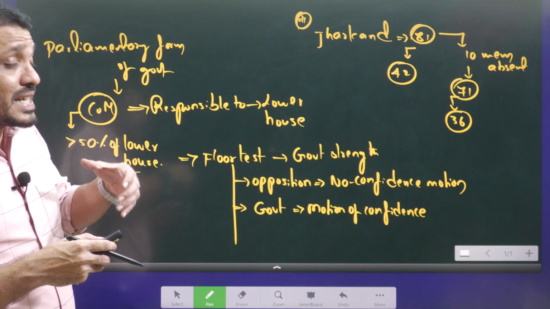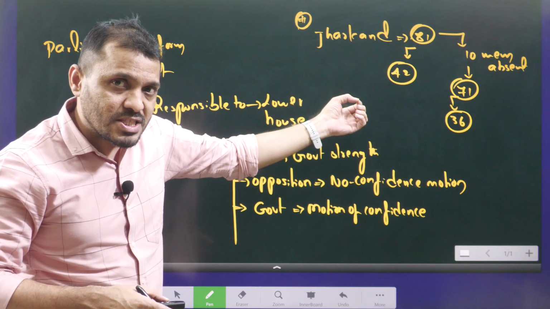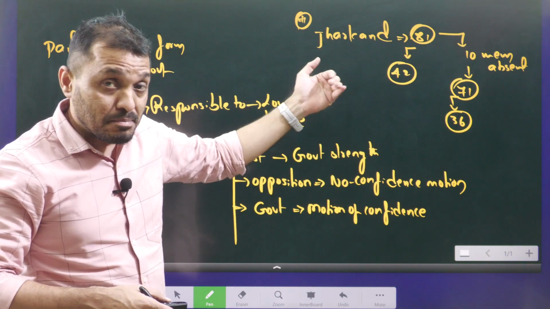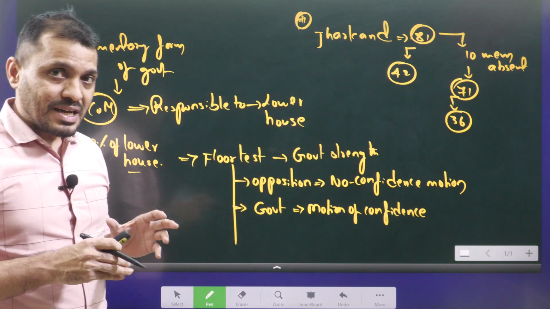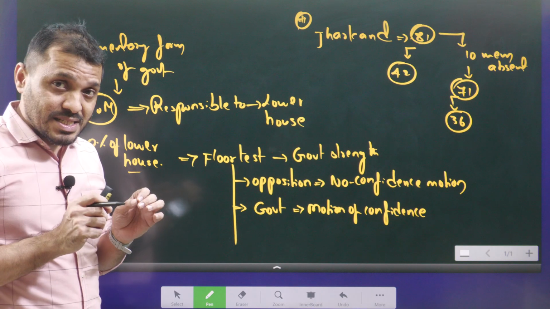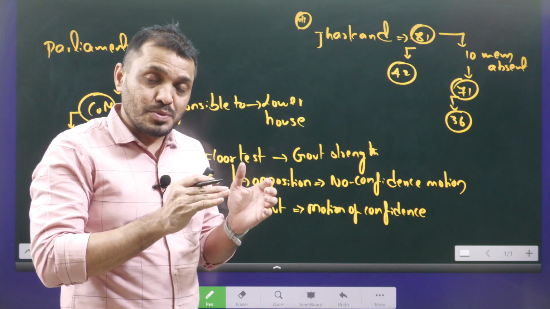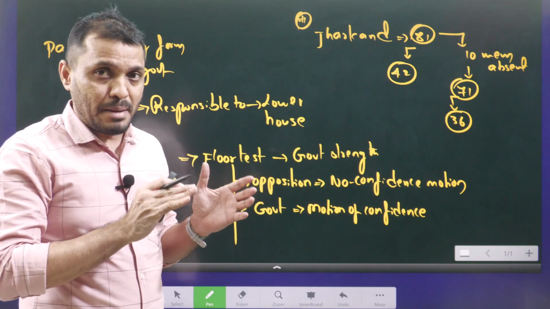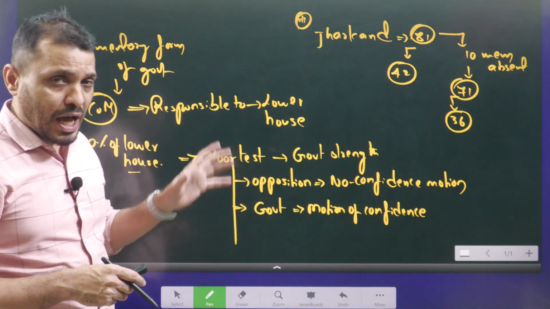That means the opposition party may sometimes encourage ruling party MLAs not to attend the floor test. By that, they can come to power. This happened in Karnataka as well. That is the reason Jharkhand MLAs, both Congress and Jharkhand Mukti Morcha MLAs, were sent into camps so that no MLA would be absent on that particular day. Now I hope you understood.